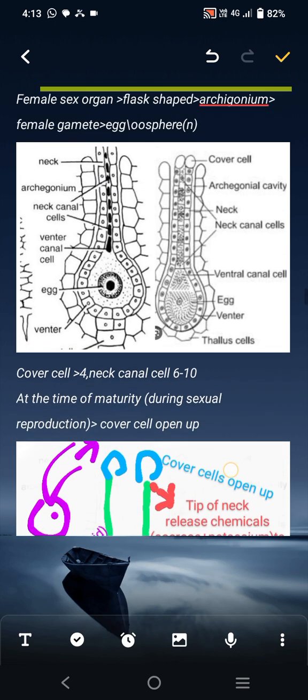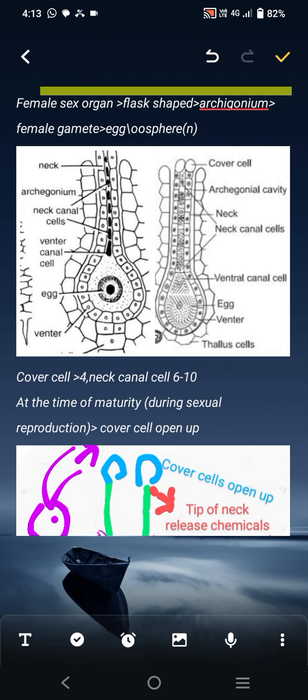Then the cover cells. How many cover cells? Four. Only two are seen in this picture, but the back two are also present. So four cover cells. Canal cells are mostly 6 to 10.